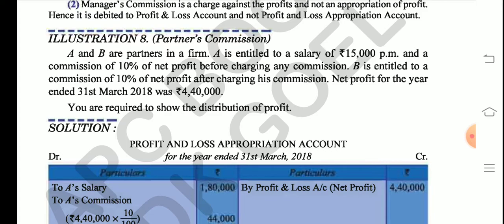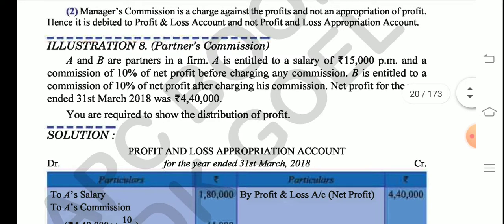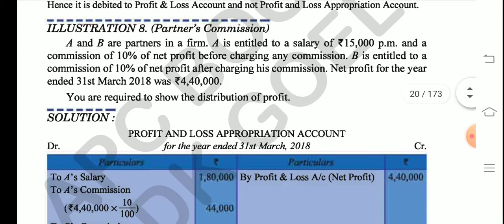Before charging means 10 upon 100, right? The formula would be 10 upon 100. Had it been after charging, the formula would have been 10 upon 110. B is entitled to a commission of 10% of net profit after charging his commission. Here the partners are getting commission. So keep in mind, B is given commission after charging A's commission. So prior to B, A will be given the commission. Just read the question very carefully. And before doing all these adjustments, the net profit was 4,40,000.